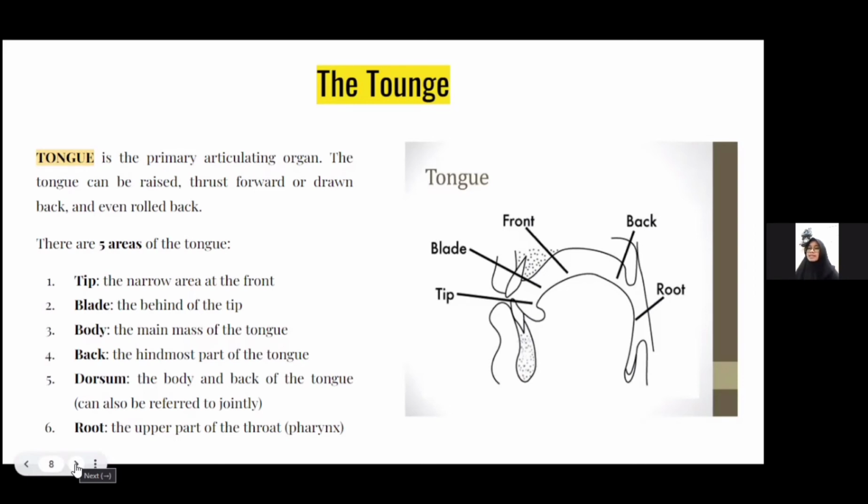Third, body, the main mass of the tongue. Fourth, back, the hindmost part of the tongue. Fifth, dorsum, the body and the back of the tongue, which can also be referred to jointly. Sixth, root, the part of the tongue in the upper throat or pharynx.